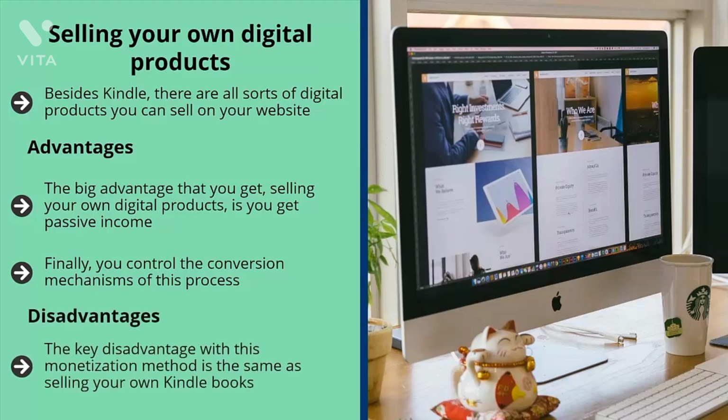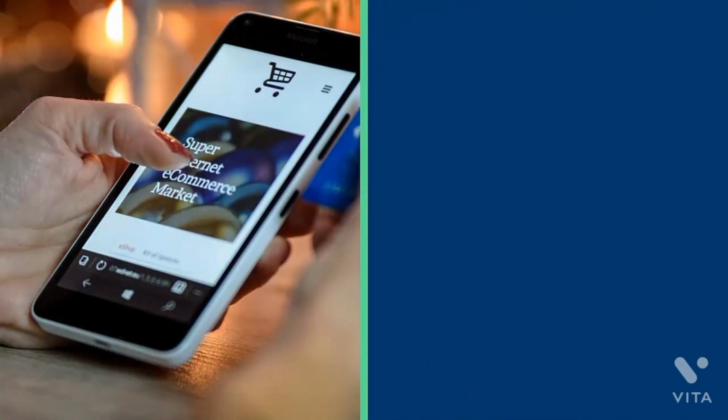Disadvantages. The key disadvantage with this monetization method is the same as selling your own Kindle books. You must have set up a high converting platform first. If you don't bother to do that first, then chances are your products are not going to sell. Make sure you tighten up your website first and qualify your traffic so everything works out. Otherwise, you're just going to be wasting your time.